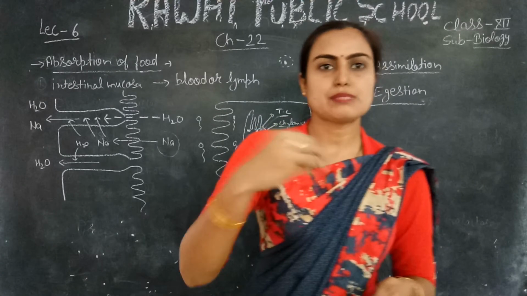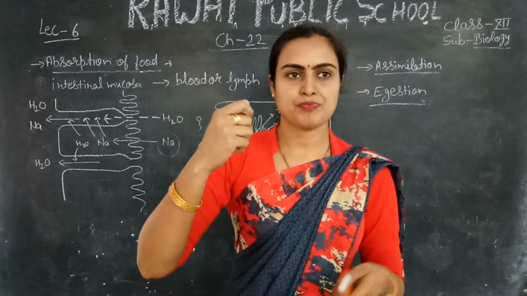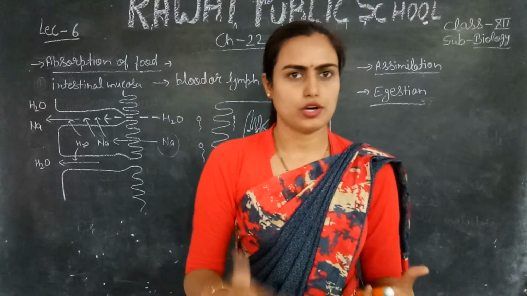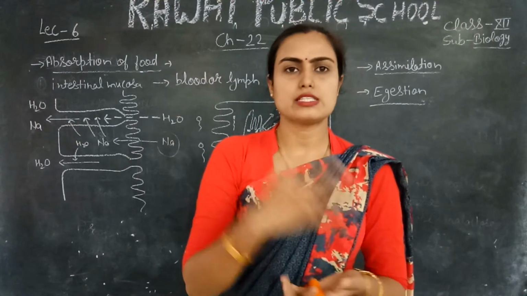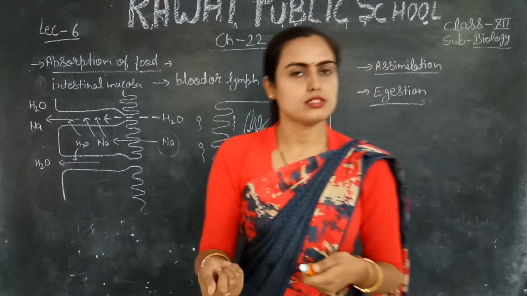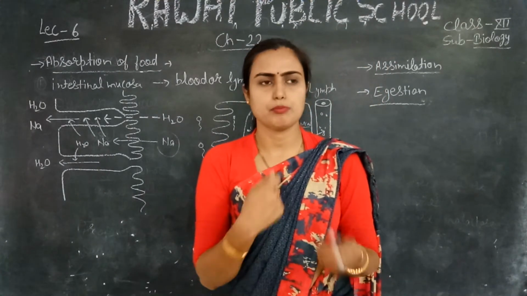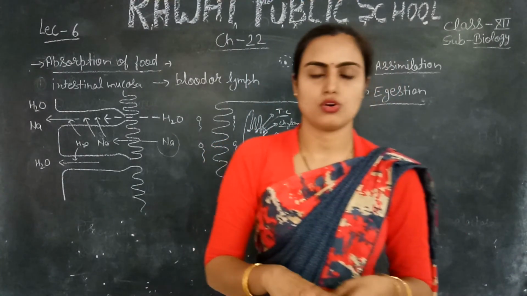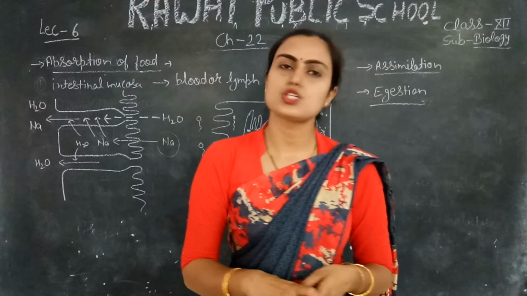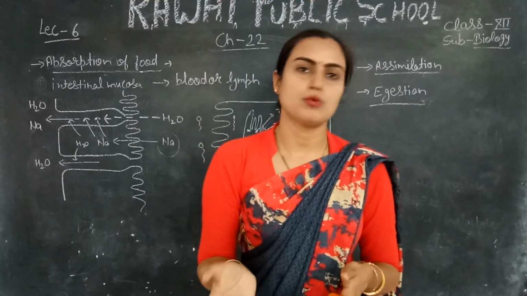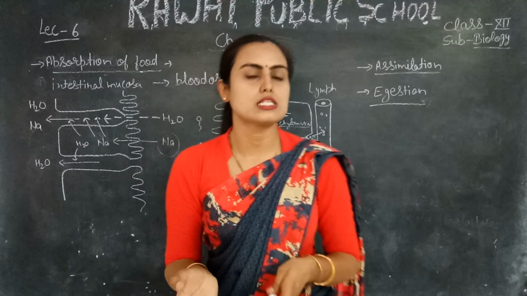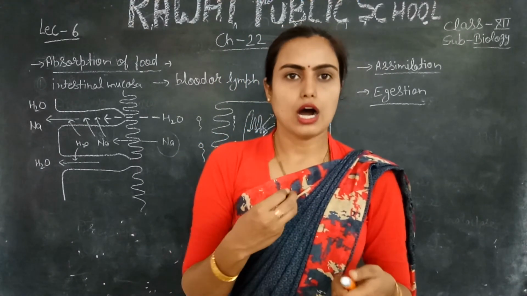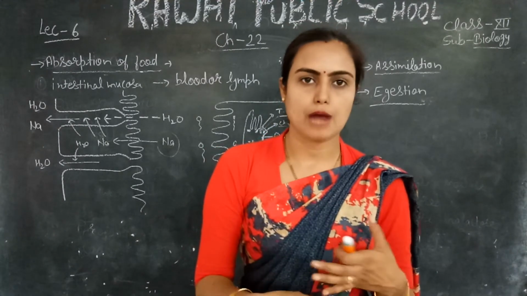Marasmus is a disease in which the bones and the development or growth of the body are retarded or disturbed because of the deficiency of protein. So the bones are weak in the child. Both these diseases generally occur in childhood only, not in adults. Maturation, growth and metabolic activity do not occur properly in children who have a deficiency of these nutrients, for example protein and carbohydrate.